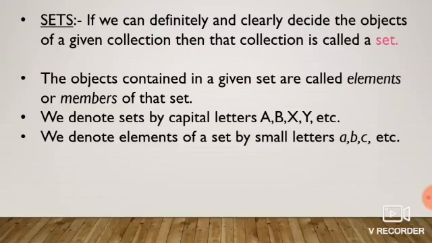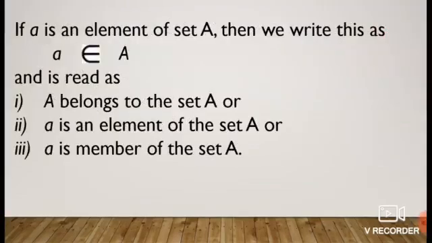The objects contained in a given set are called elements or members of that set. We denote sets by capital letters A, B, X, Y, etc. We denote elements of a set by small letters a, b, c, etc. We use different symbols and notations for dealing with elements and sets.